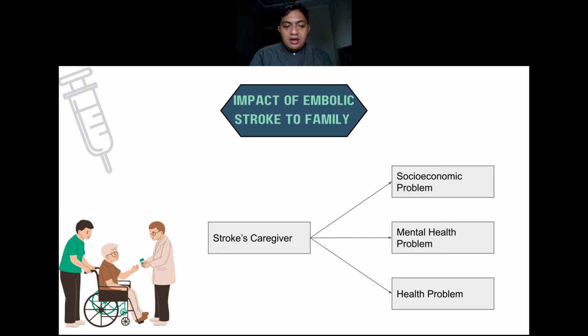And also there were impacts on the health quality of the caregivers, where those with lower education and income were more likely to develop lung disease, sensory limitation, stroke, and more health problems. Okay, that's all from me. Thank you.